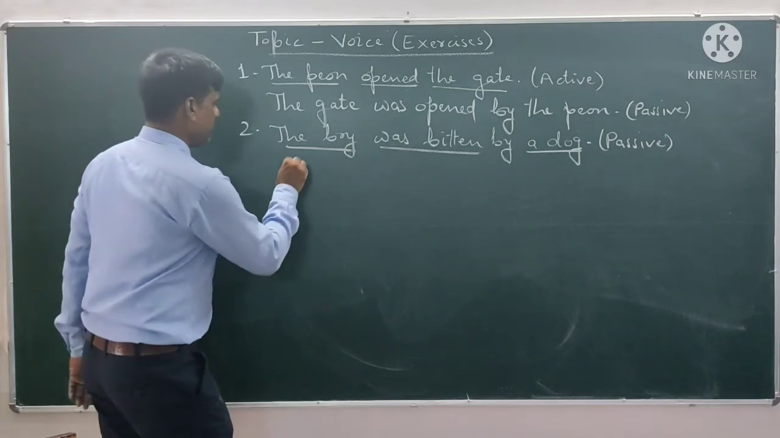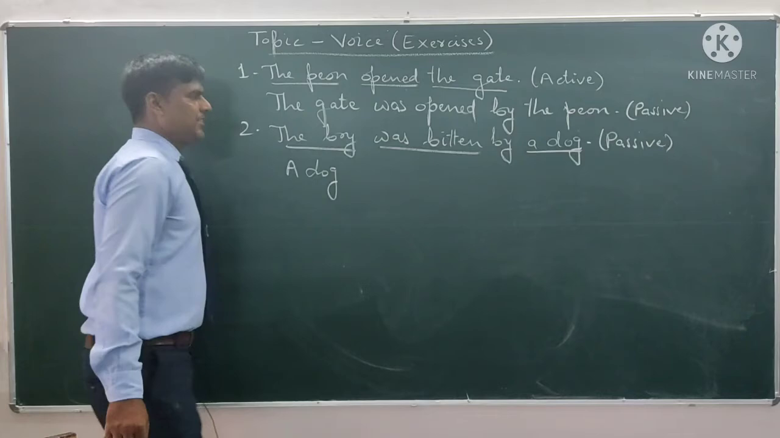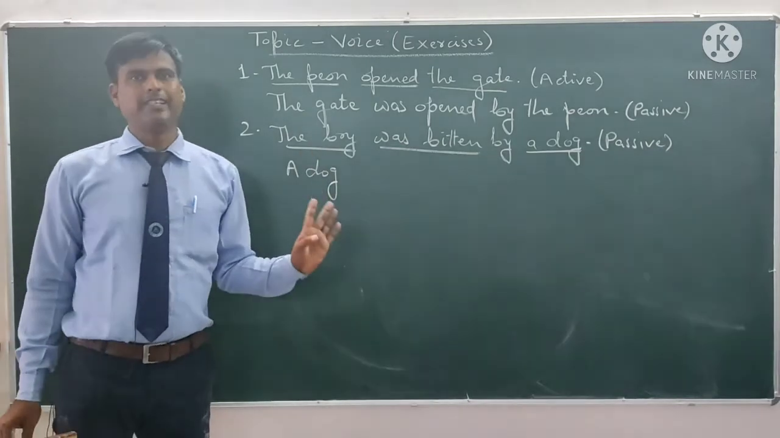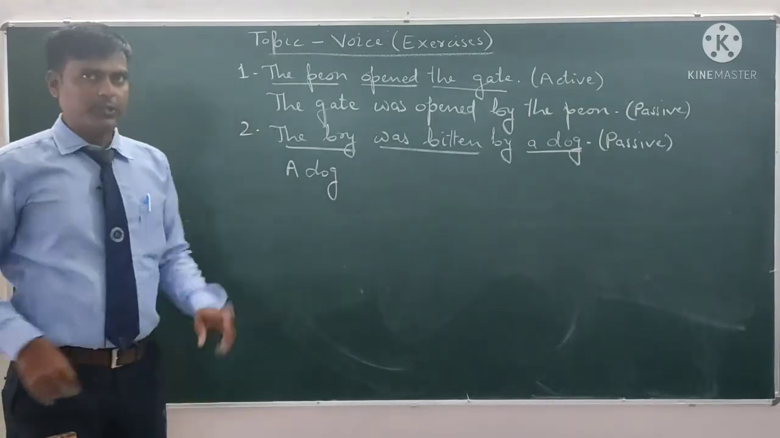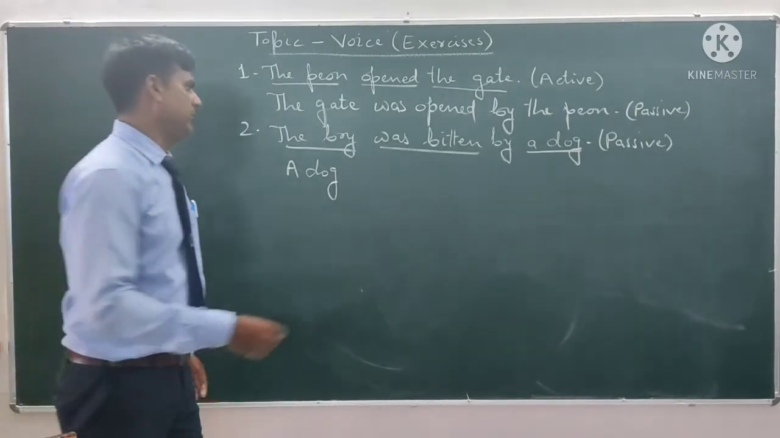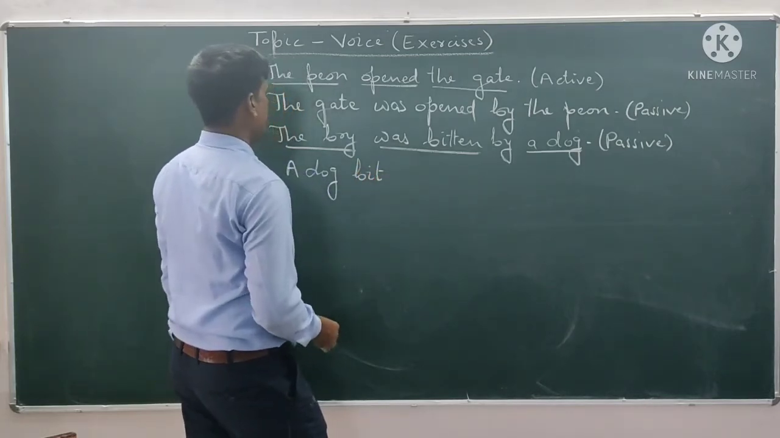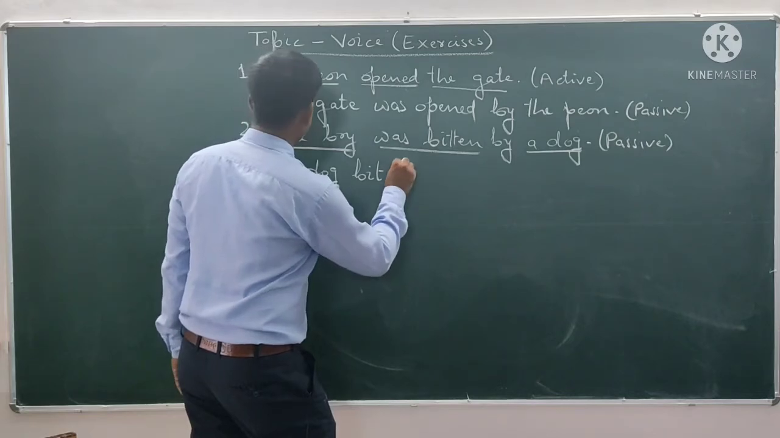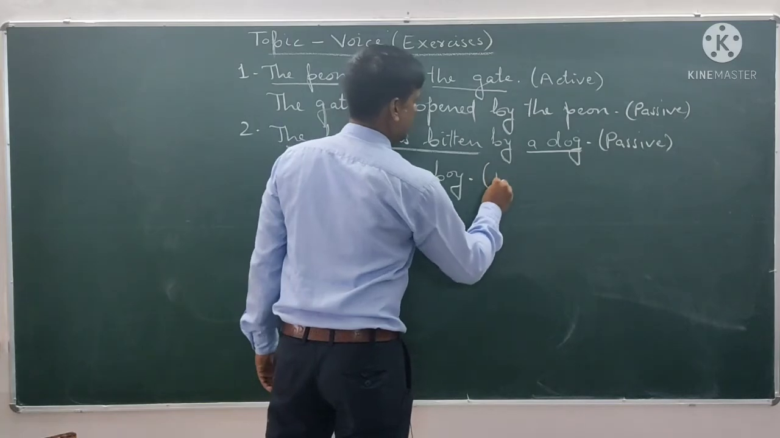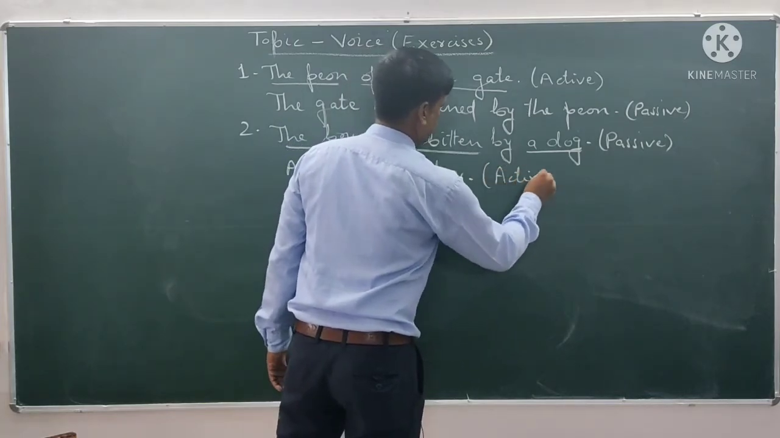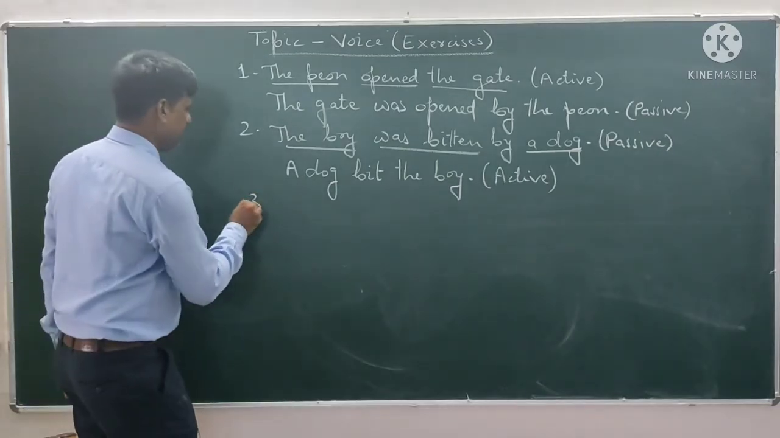A dog will be the subject in active voice, a dog. Then the second form of main verb, हम simple past tense में main verb की second form लिखते हैं active voice में. So beaten, first form is beat, second form beat. Okay, a dog beat whom? Then the object, a dog beat the boy. Full stop. This is active voice. Okay, now let's see the next one.